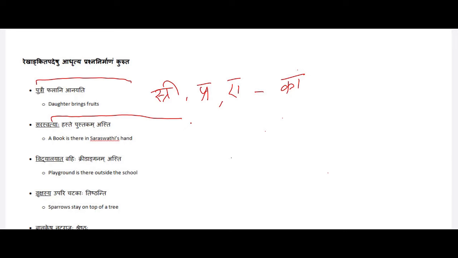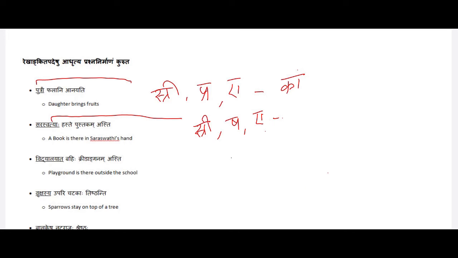Even though this Saraswatyaha may come under Panchami and Sashti, here it is Sashti because it is the hand of Saraswati. So this is a Strilinga Padam, and as the Pratipadikam is Saraswati, Strilingam, Shashti Vibhakti, and Ekavachanam.